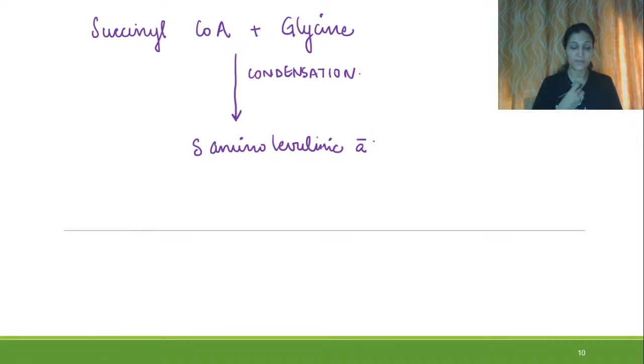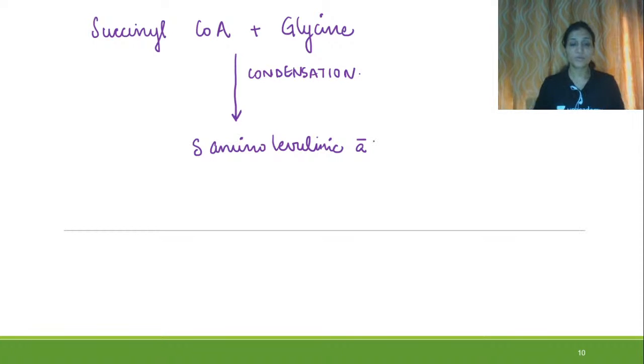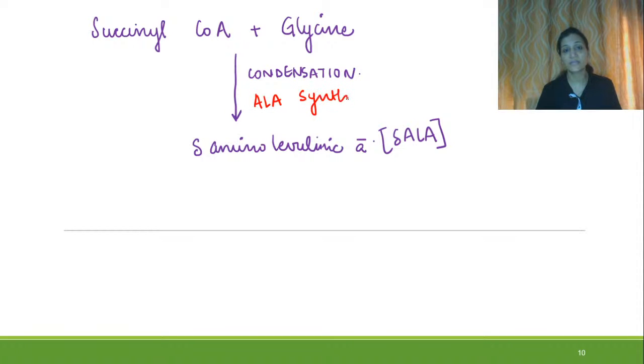Okay, I'll just talk a little louder. So the product formed by the condensation of succinyl CoA and glycine is delta amino levulinic acid, delta ALA. Now the enzyme which is doing this process, let us write the name of the enzyme. The enzyme is ALA synthase. This is the enzyme which is performing this condensation reaction.